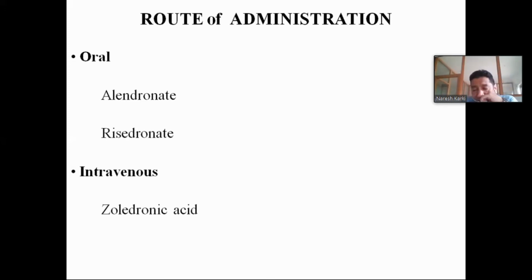So bisphosphonates are analogs of pyrophosphate, and the drugs that come under them are alendronate, etidronate, zoledronic acid, and risedronate. The most important drugs are alendronate and etidronate. Oral drugs are alendronate and risedronate, whereas the drug given by the intravenous route is zoledronic acid.